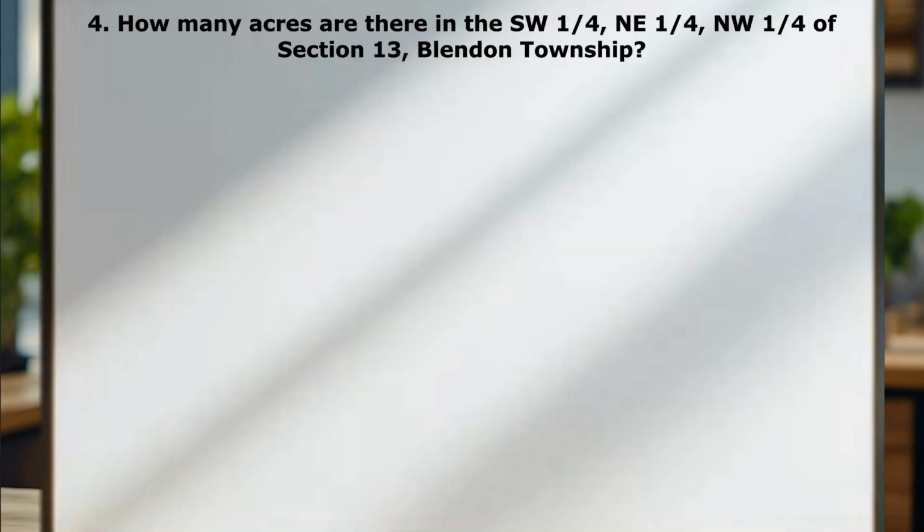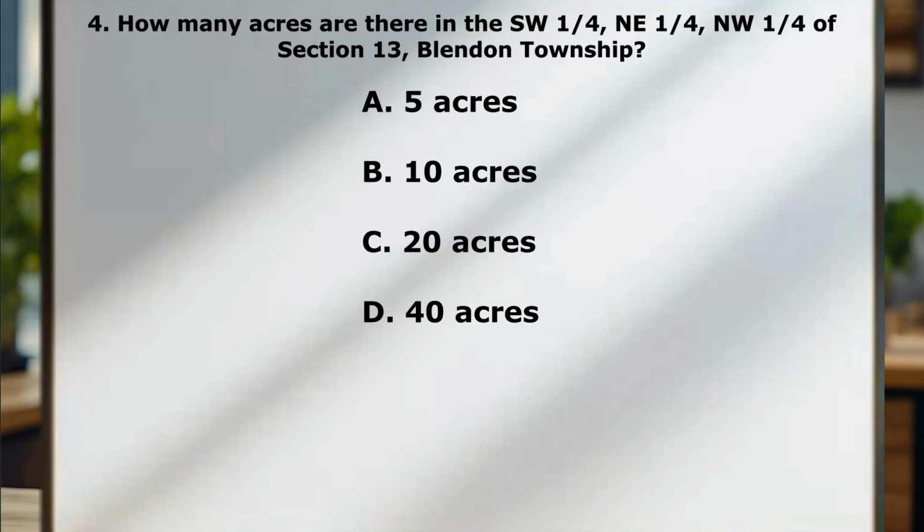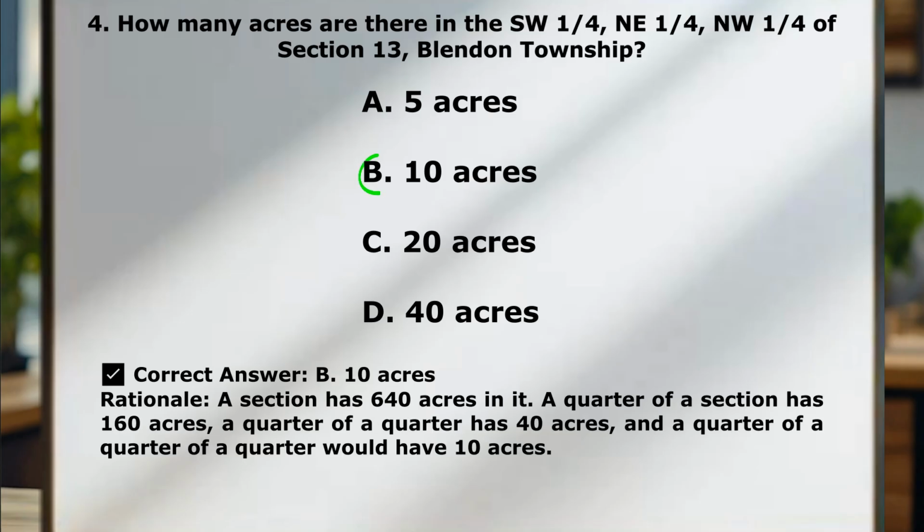Question number 4. How many acres are there in Southwest 1/4, Northeast 1/4, Northwest 1/4 of Section 13, Blendon Township? For this one, you're going to have to do a little bit of math, and you're going to have to know what the question is even asking. So answer A is 5 acres, B 10 acres, C 20 acres, D 40 acres. The correct answer here is B, 10 acres.